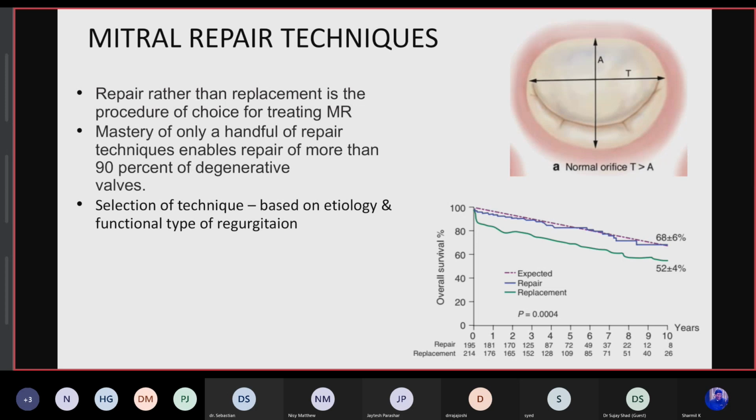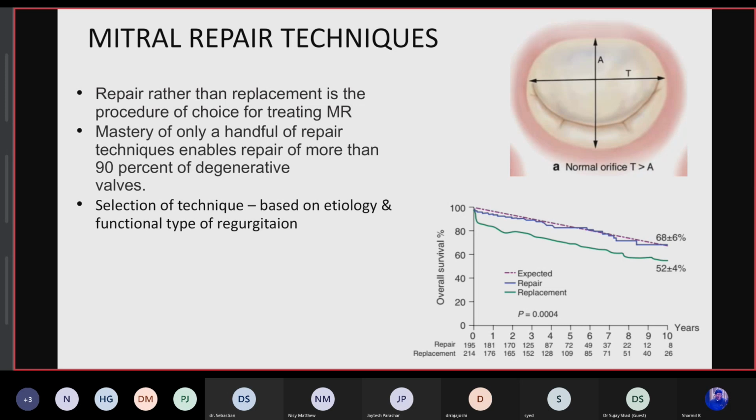Anterior and bileaflet primary mitral valve disease requires extensive repair, and the durability of the repair is less certain than with posterior leaflet intervention.